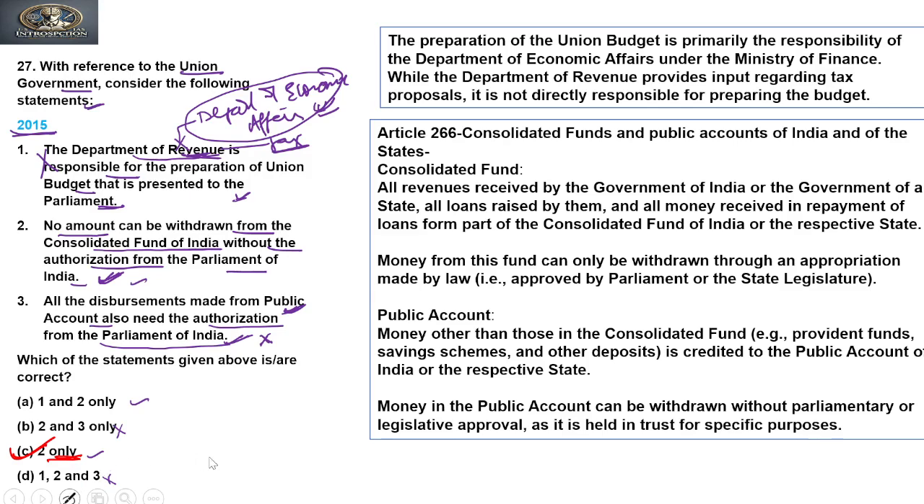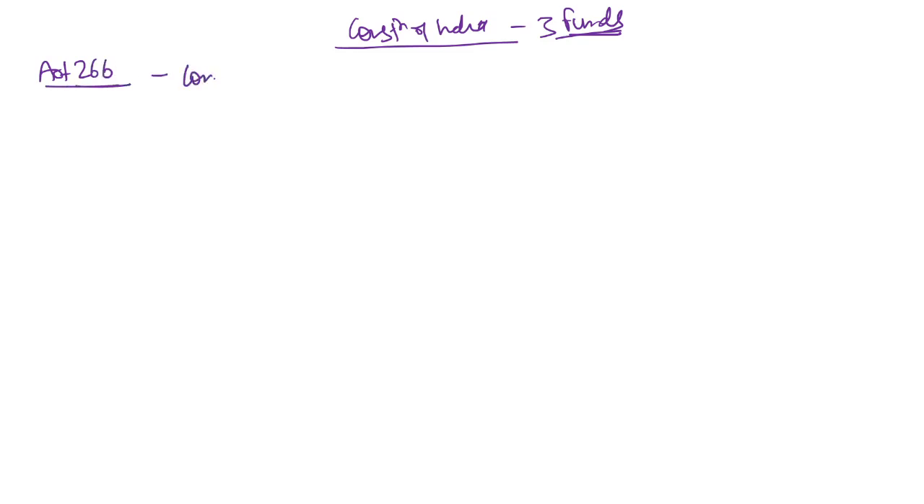Clear? Now if you see the explanation to this question, related to the second and third statements, we should see that the Constitution of India provides three funds, right? The first two funds are covered under Article 266, which says that there will be a Consolidated Fund of India and a Public Account fund. This is dealt with under Article 266.